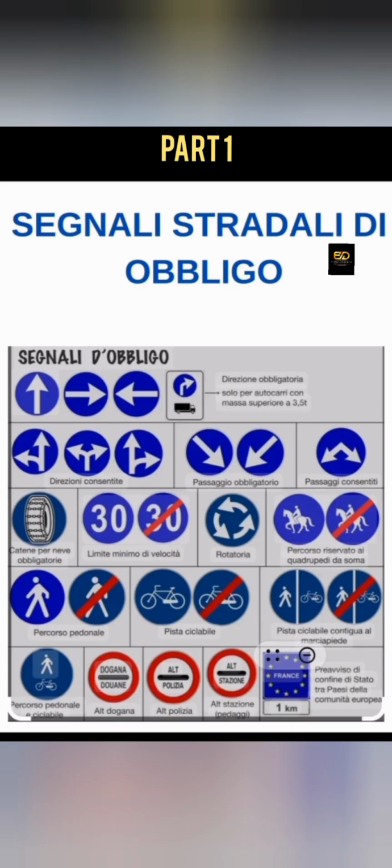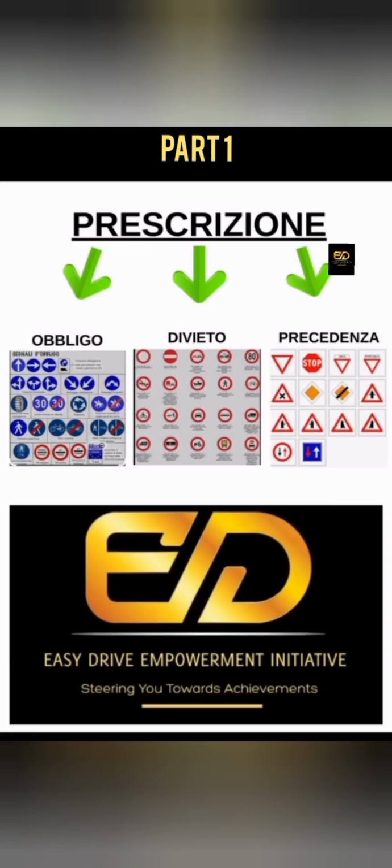So for example, you come across a question telling you the sign is directional, consigliato, and they are showing any of these signs. It is not true, it is false, because all these signs are telling you what you must do. Another thing you need to remember about these signs is that they are under prescriptions. Every obbligo sign is also classified under prescription. So if you are doing a quiz on obbligo and they ask if the segnali are obligatory, or if they are prescriptions, it is true.